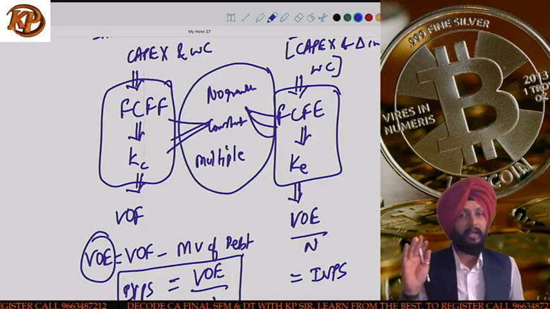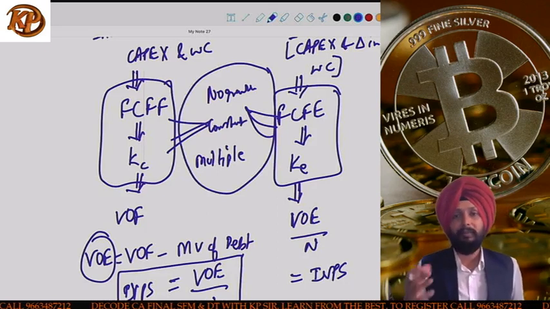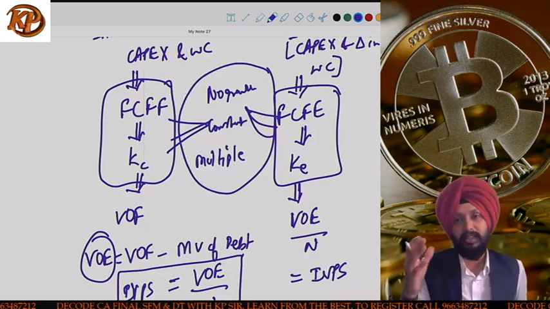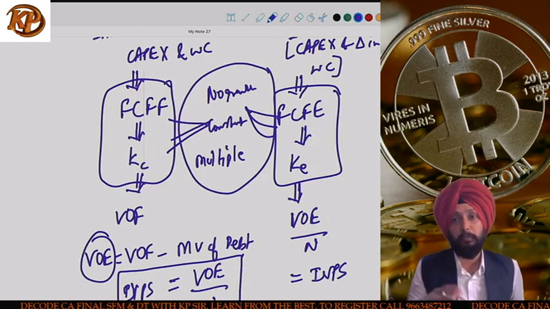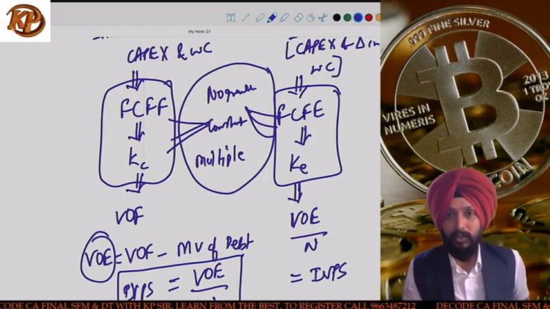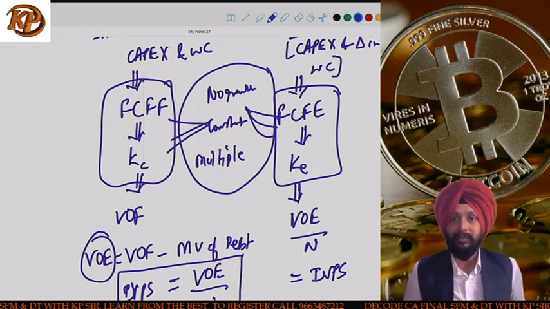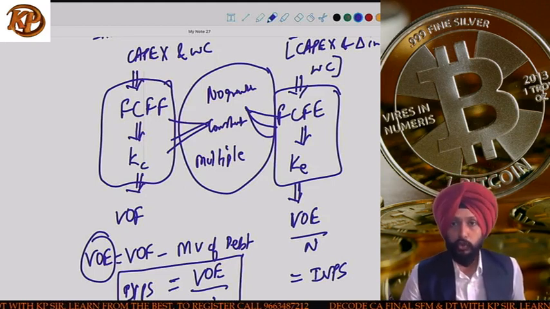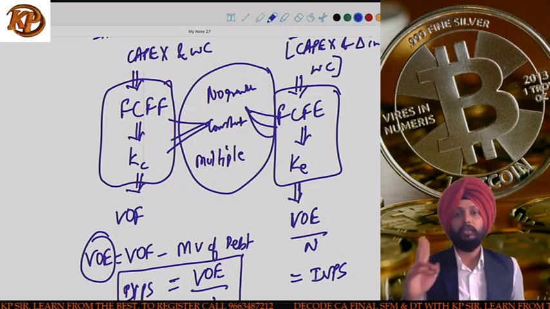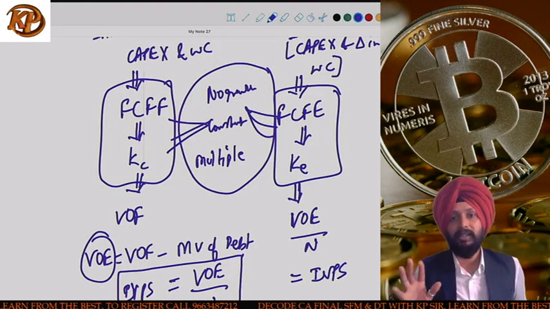Be very careful about it. This is exactly the same as DDM, guys. Formulas are the same: A by I, C1 by I minus G, and explicit forecast period and horizon period. The same way, you need to see what kind of growth they have given, and based on that you will have to consider whichever method is to be used. I hope this is clear, guys. So you can have no growth, constant growth, and multiple growth.